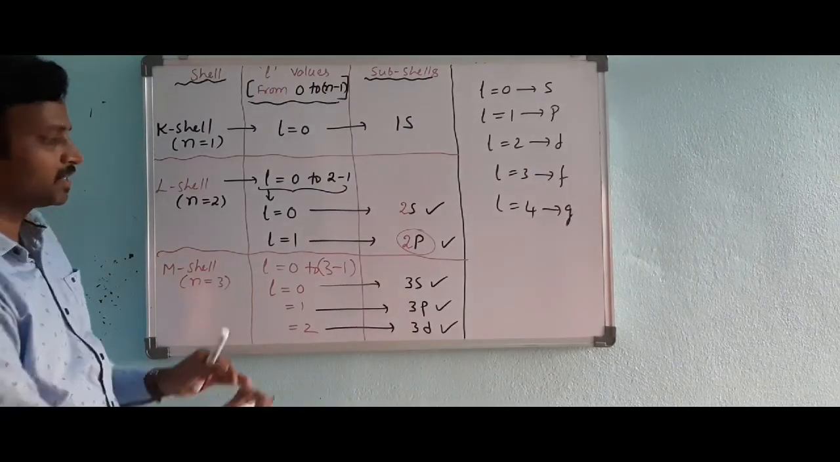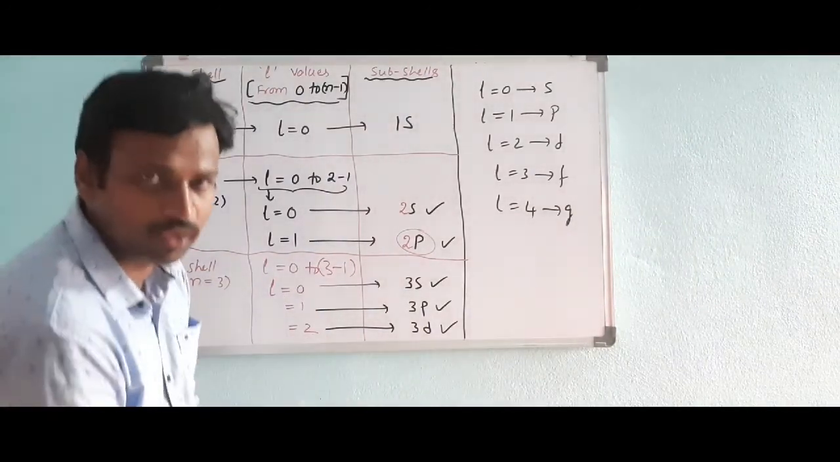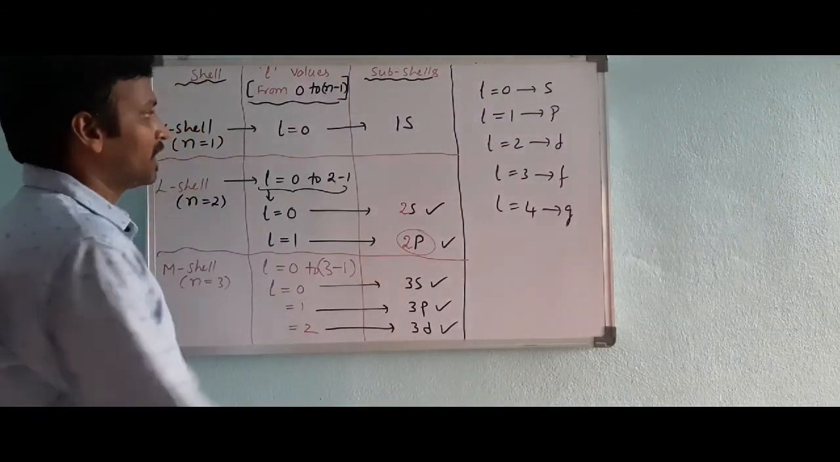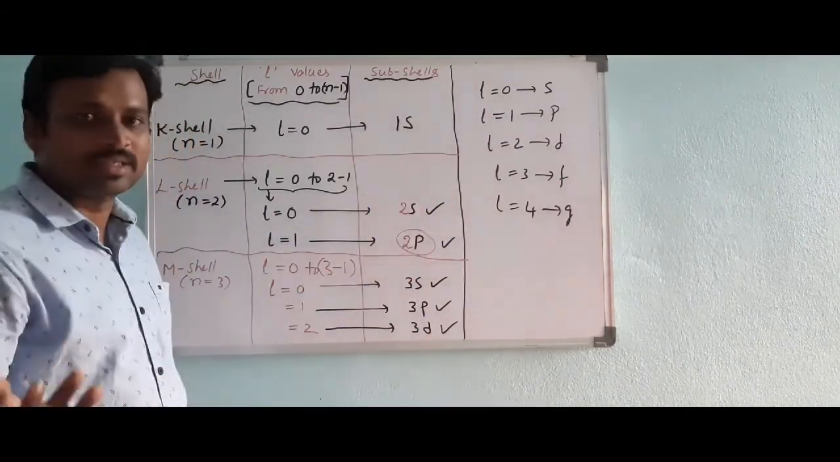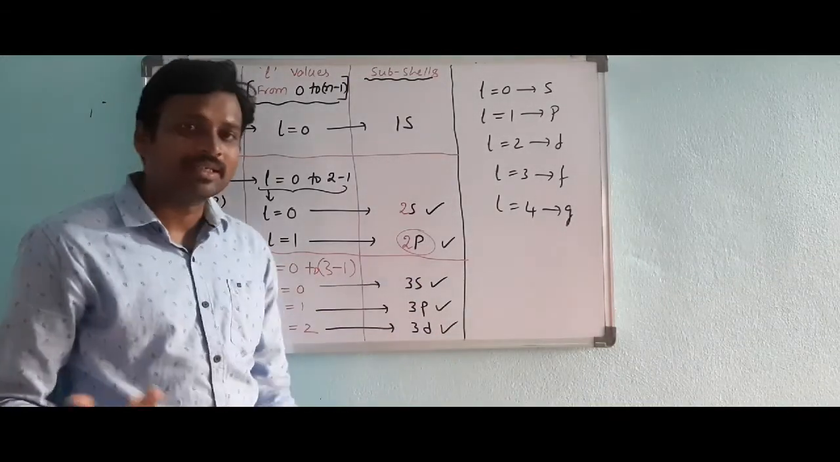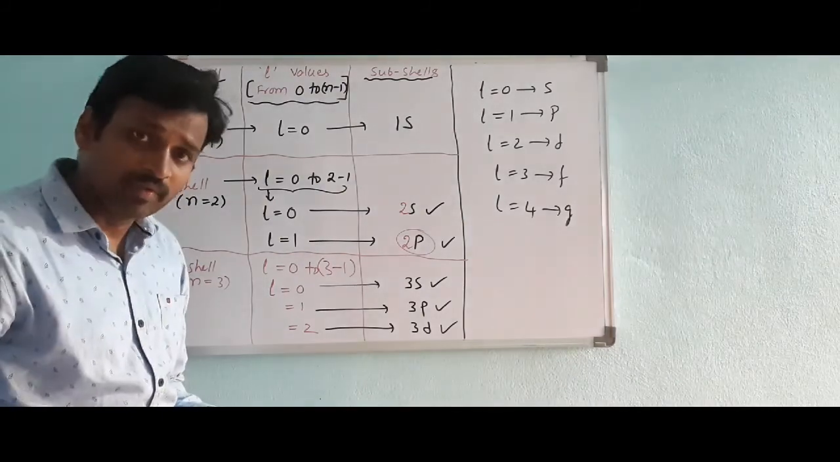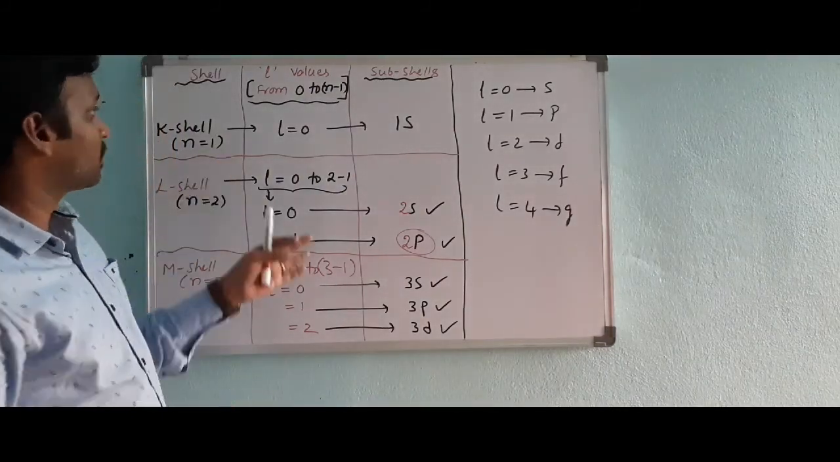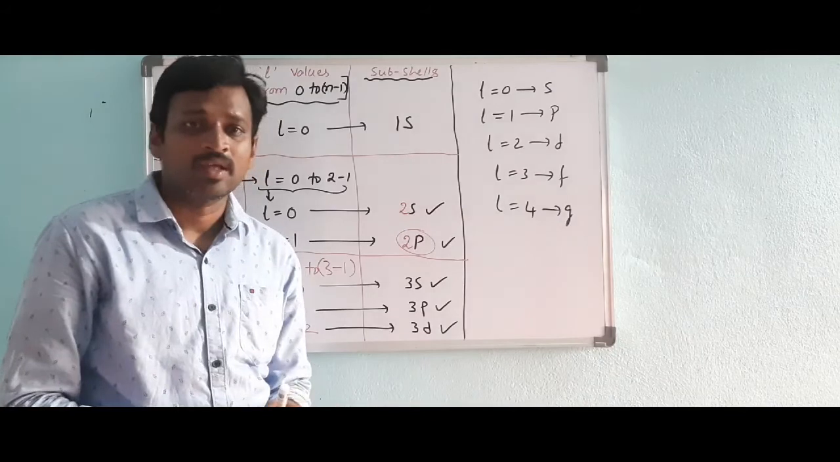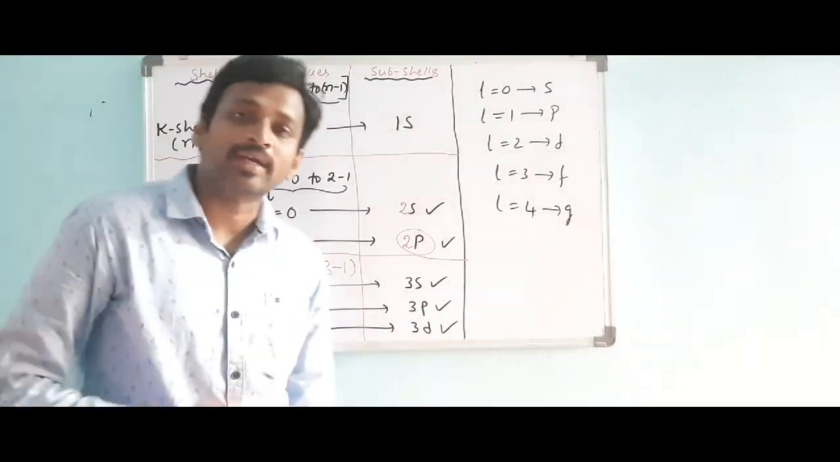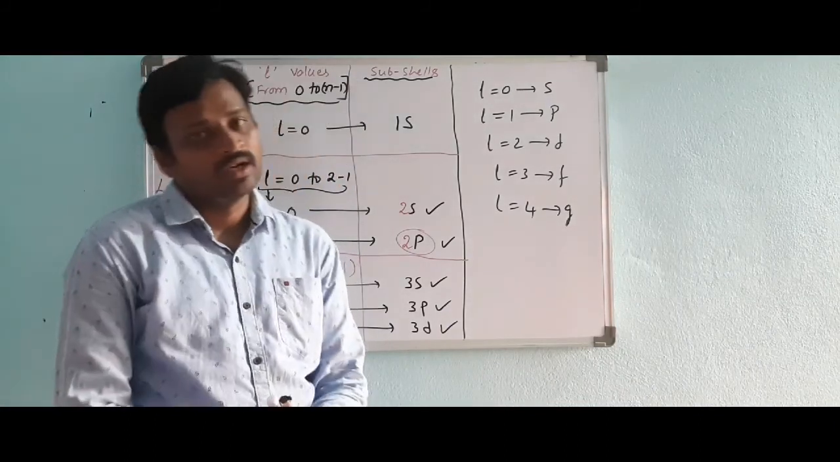Suppose fourth shell I consider: 4s, 4p, 4d, 4f also will come. Number of electrons is very clear. s means 2 electrons, p means 6 electrons, d means 10 electrons, like that. Okay, next we will discuss these subshells and subshell energies, and by using the energies how to calculate and how to write electronic configurations, everything we can see.